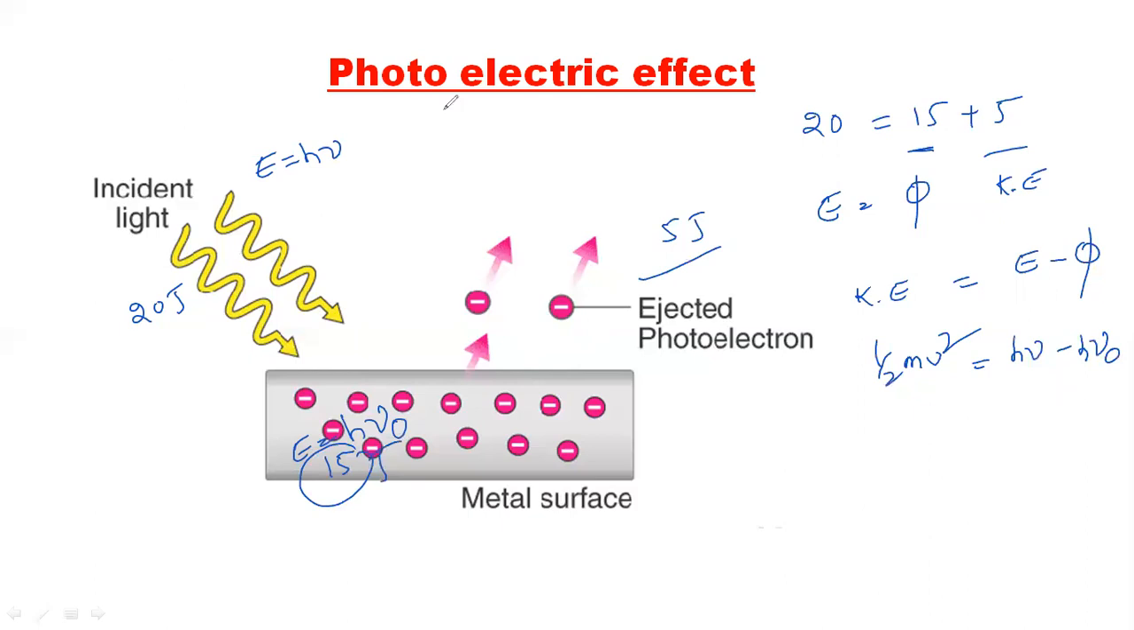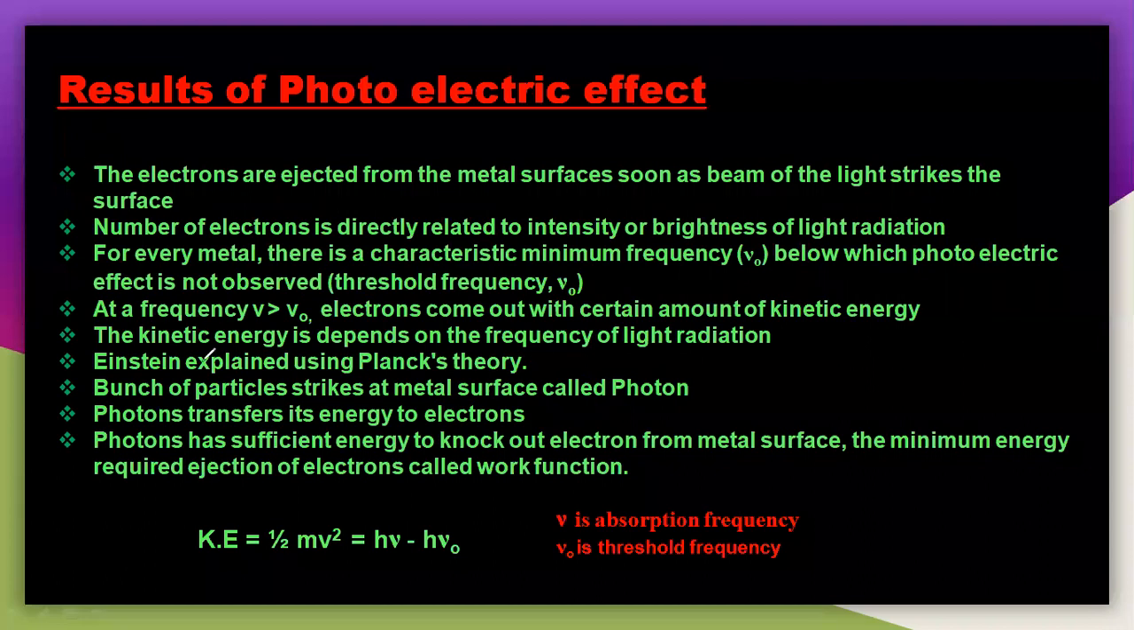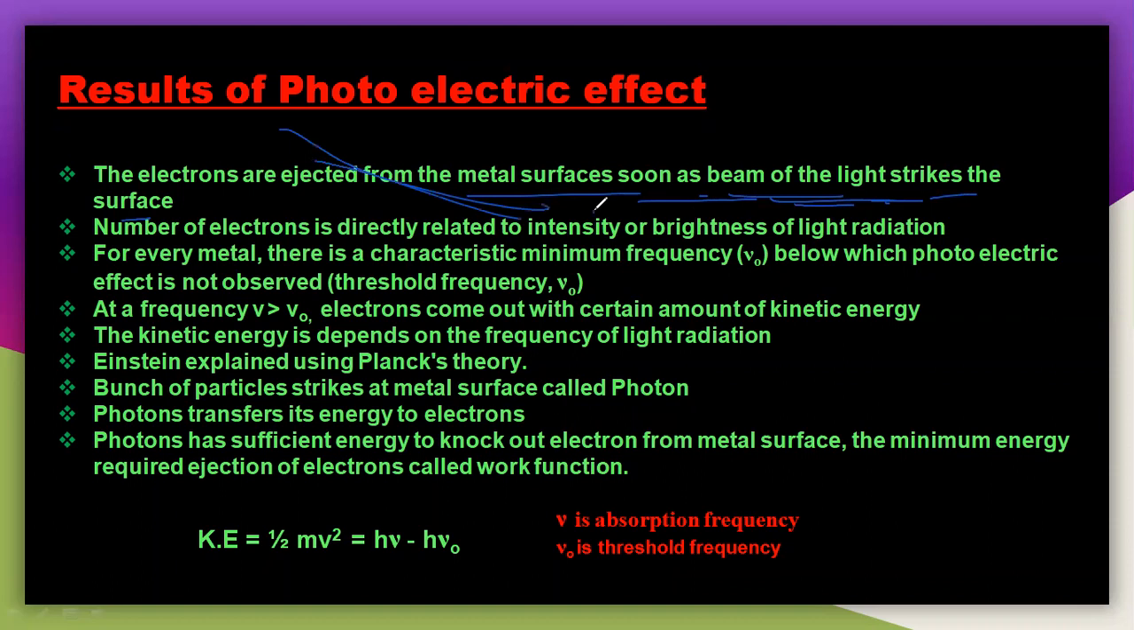You have to understand this photoelectric effect with the following points, the results of the photoelectric effect. First, the electrons are ejected from the metal surface as soon as the beam of light strikes the surface. That is, as soon as photons strike the metal, electrons go out from it. The second point, the number of electrons is directly related to the brightness of the light radiation. How many electrons go out depends on the intensity, brightness or energy of the light radiation. The higher the intensity and brightness, the more electrons go out.